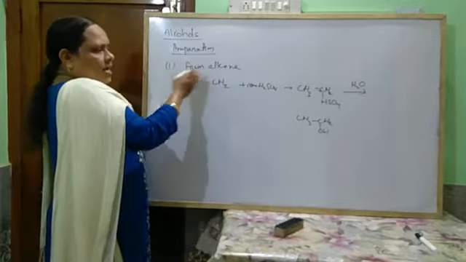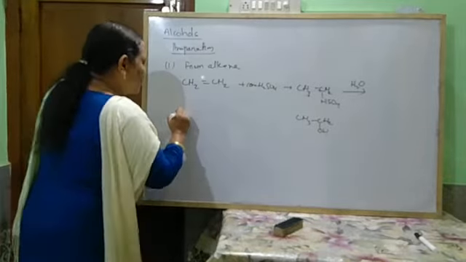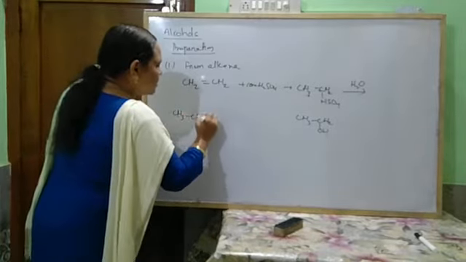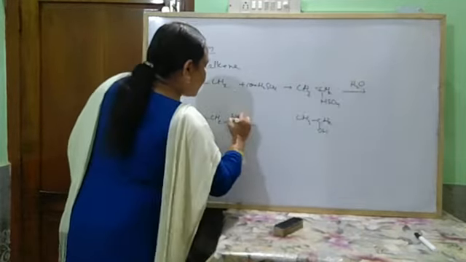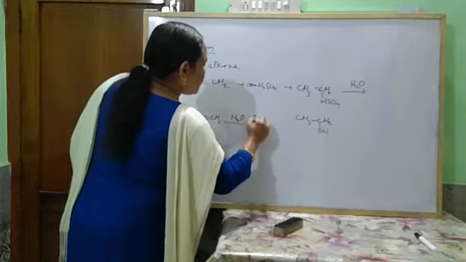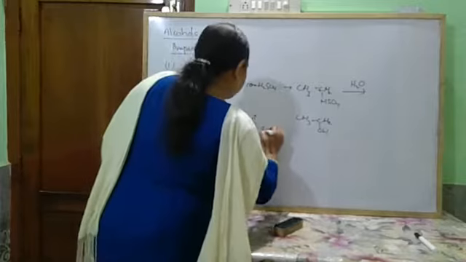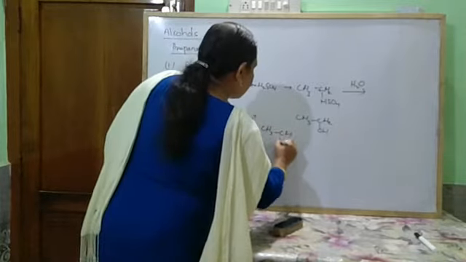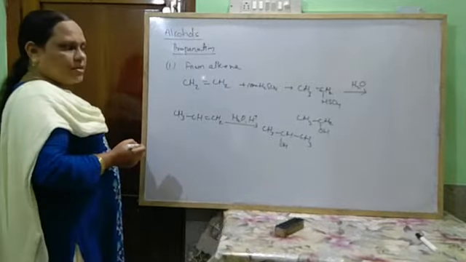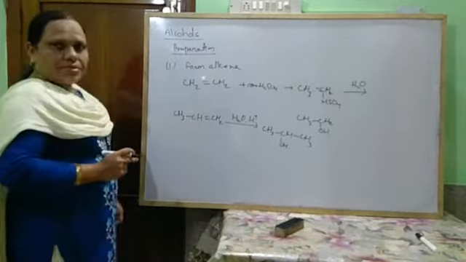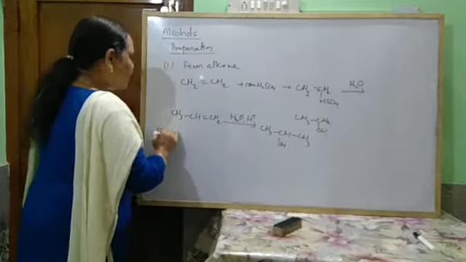If you take the higher alkenes, generally the product forms according to Markovnikov's rule. For example, CH3CH=CH2, similarly to this step, with H2O and H plus, water in presence of H plus or dilute acid, forms CH3CHOHCH3, propan-2-ol, according to Markovnikov's rule. Similarly, from alkene, alcohol can also be prepared by a different method.